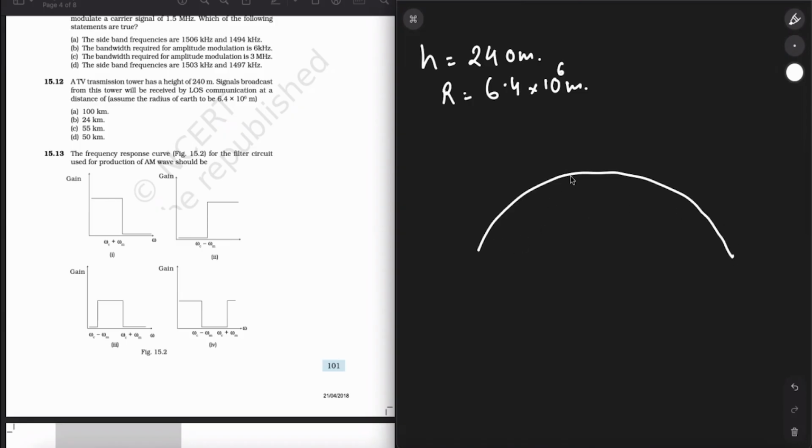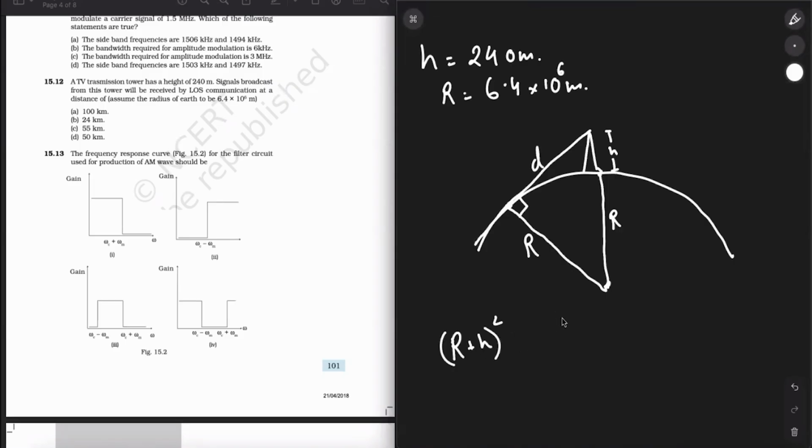All right, and suppose that the antenna is over here. This is the antenna. The height of this antenna is h. From this point to the center, the radius is R. You want to send the signal up to this point. Let's say this point. So this will be perpendicular. This will also be R. This is the distance d. So (R plus h) whole square